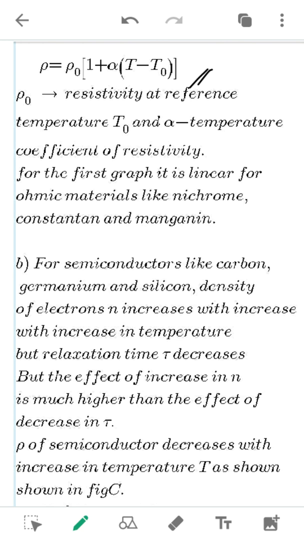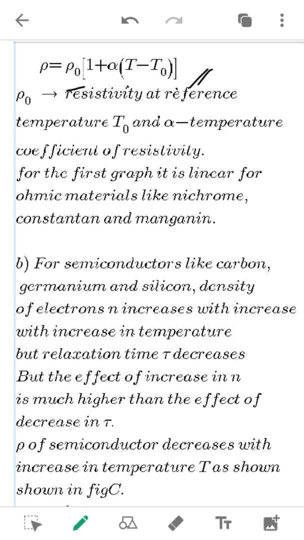So let us call T naught as the 0 degree Celsius or the 273 Kelvin, and T may be the highest temperature at which the conductor is heated. So therefore resistivity after heating will be rho naught into, that is rho naught is what? It is the initial resistivity at the temperature T naught, right?